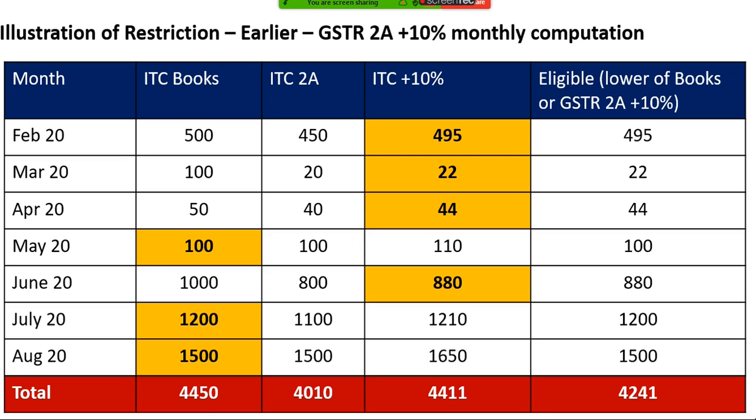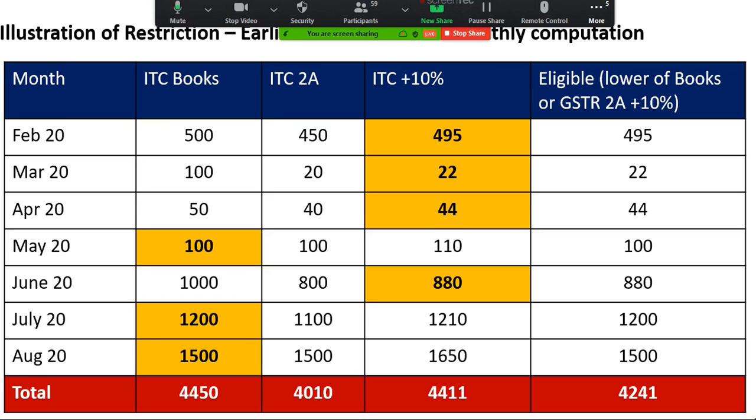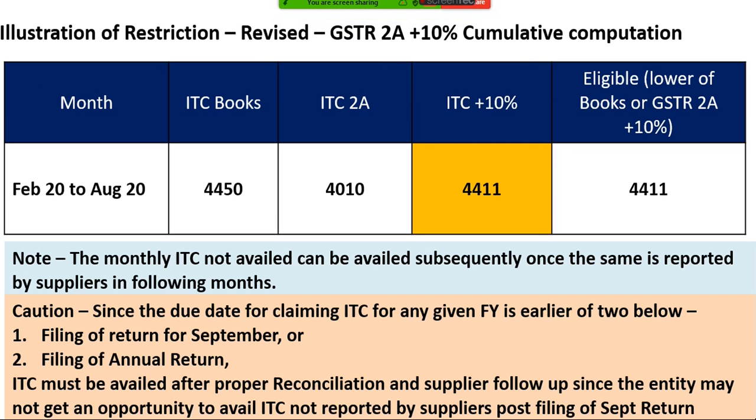I'll take a practical approach to what will happen because of this removal of restriction. So this month-wise removal of restriction is there. So now I can claim this 7 month as a single block. So from Feb to August, the ITC as per books is 4450. ITC as per 2A is 4010. ITC plus 10% is 4411 because of cumulative impact. Because of cumulative impact of 4010, I can take 10% extra. So my total credit is 4411.